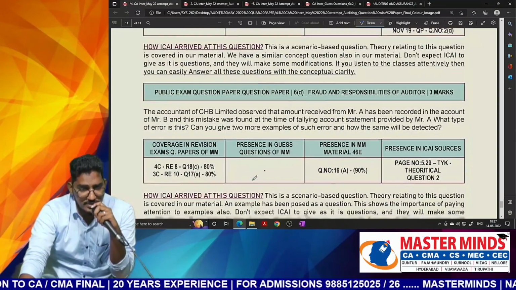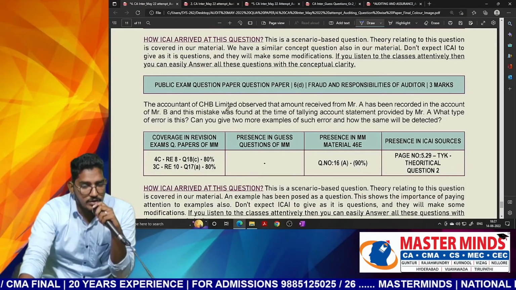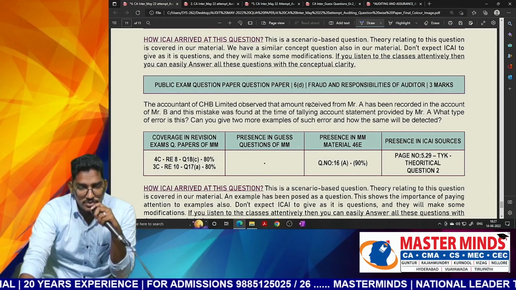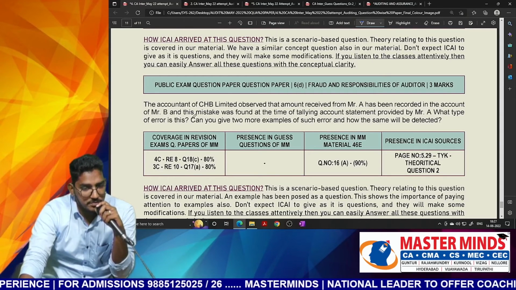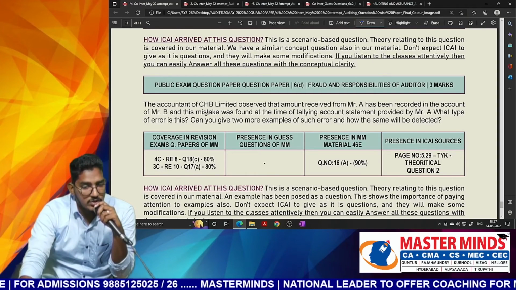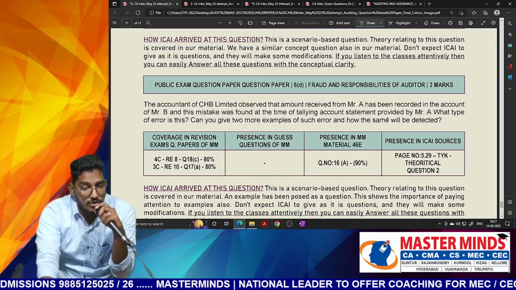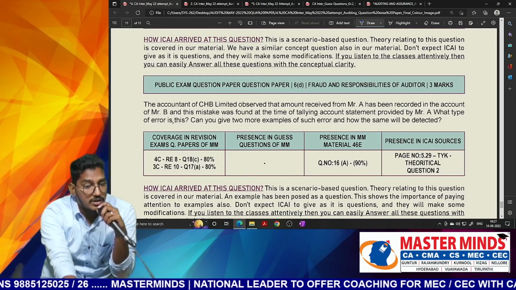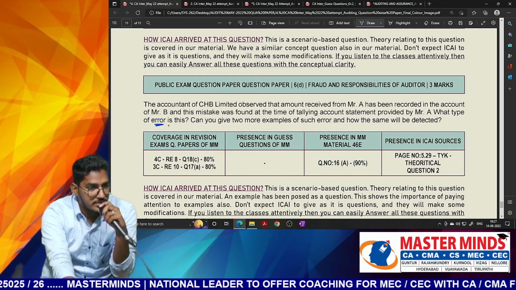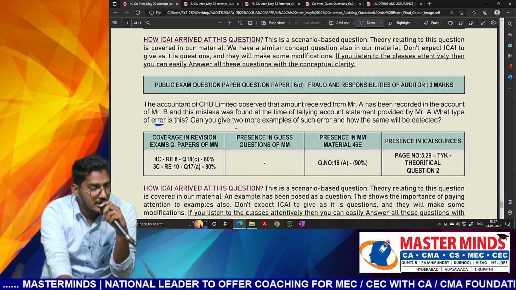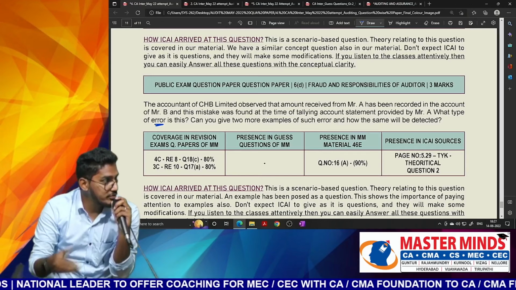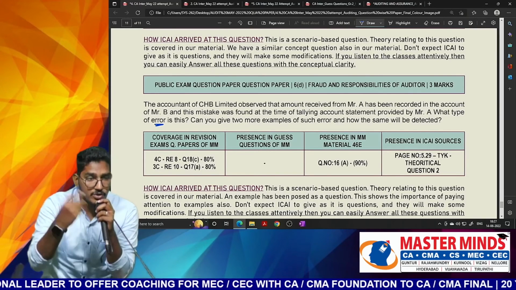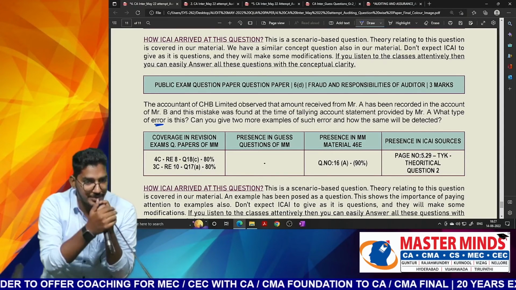Next one, last question. The accountant of CHB Limited observed that the amount received from Mr. A has been recorded in the account of Mr. B, and this mistake was found at the time of tallying the account provided by Mr. A. What type of error is this? Self-revealing error. In question number 16 of the fraud and responsibilities of auditor, I have told you, if you receive an amount from one customer but you record it in another customer, this will be automatically identified.